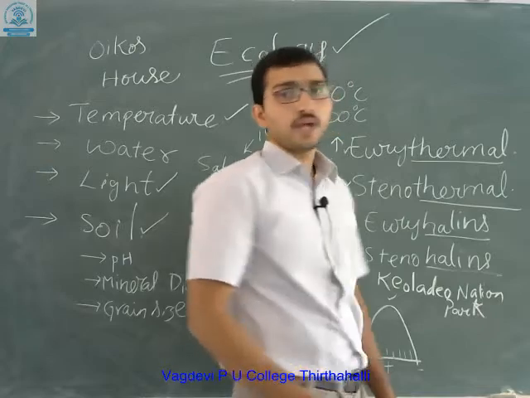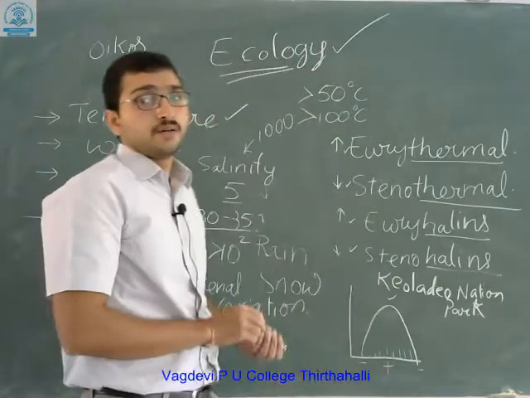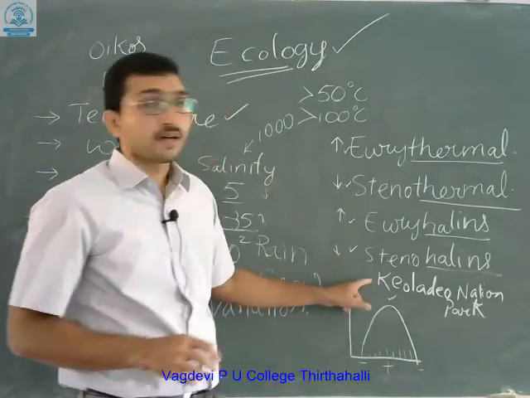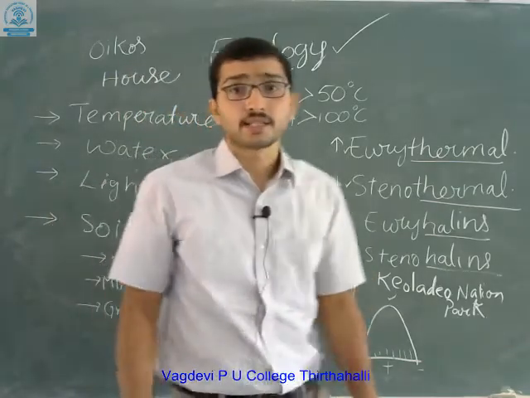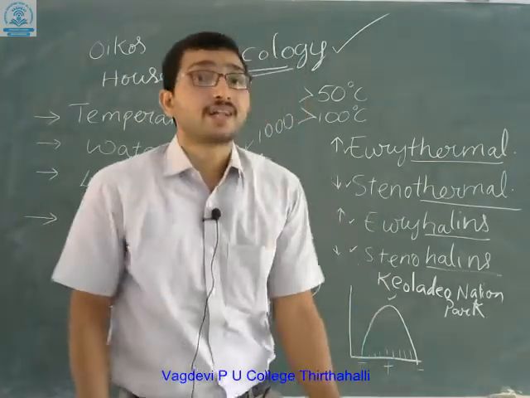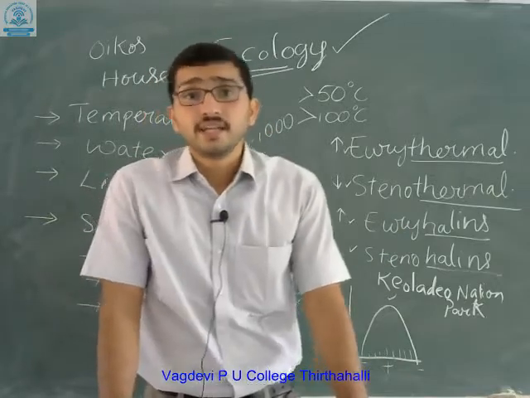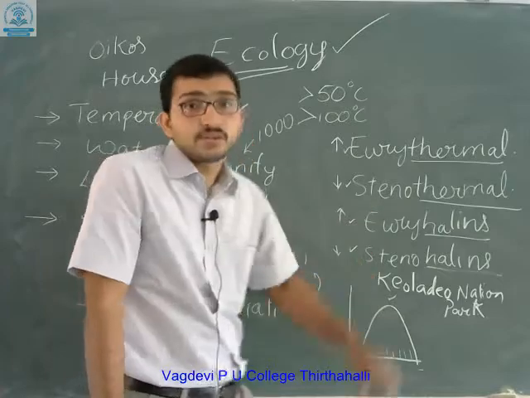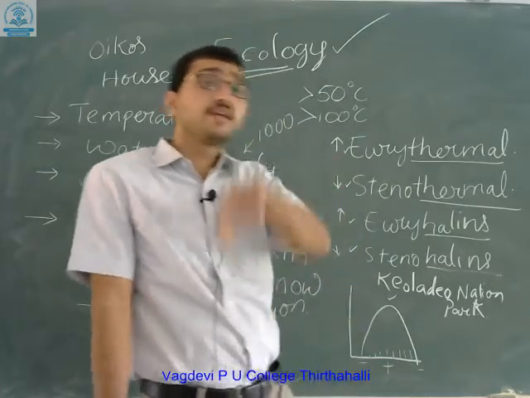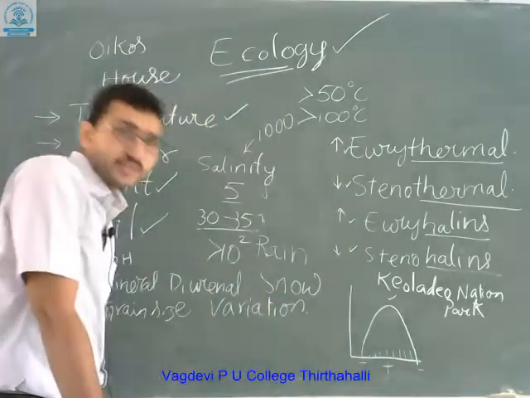Keoladeo National Park is situated in Bharatpur in Rajasthan. Here, birds migrate from Siberia to Rajasthan, especially to avoid temperature variations.